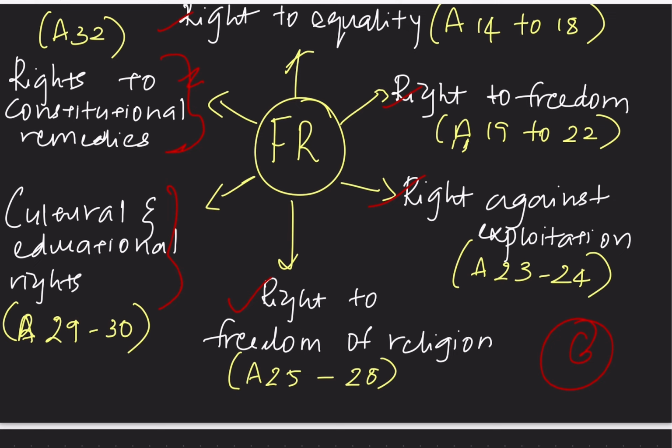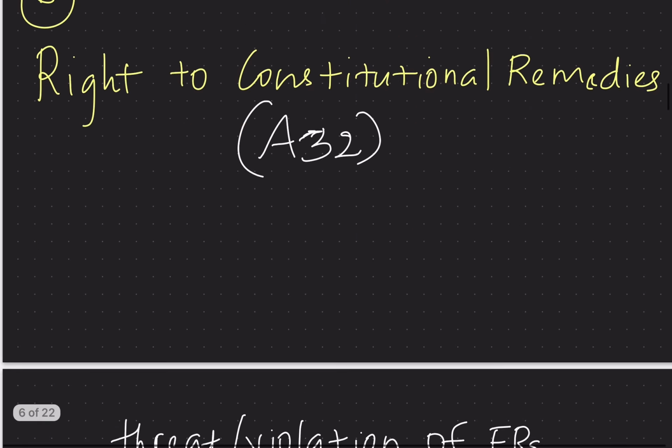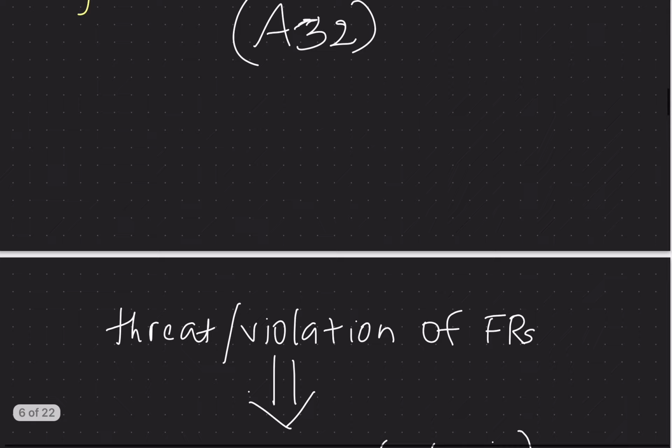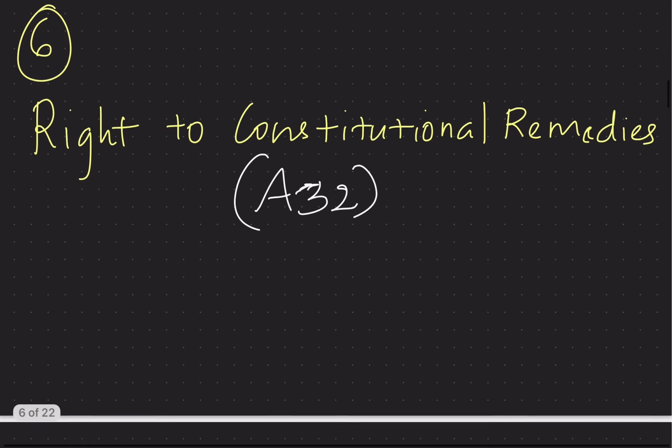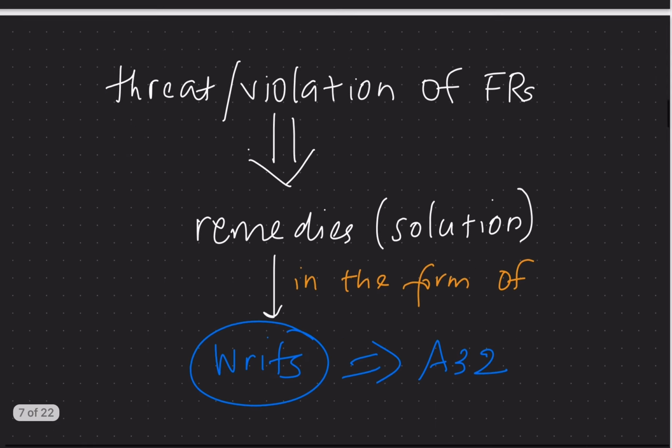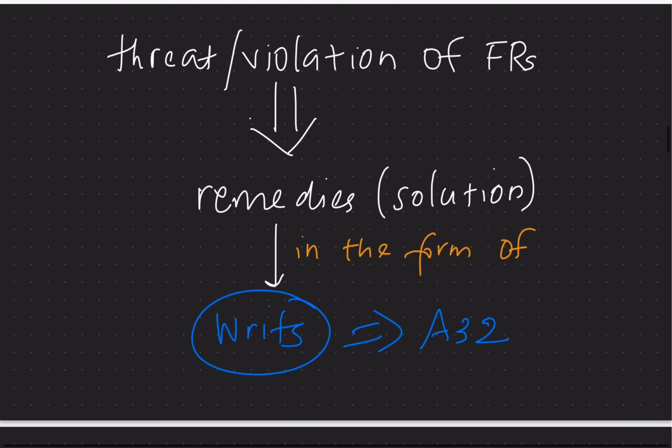Now we shall study this right to constitutional remedies in detail, which is given under Article 32. To revise, if there is a threat or violation of the fundamental rights, we can seek remedies or solutions, and these remedies are given in the form of writs. That is what Article 32 is speaking about.